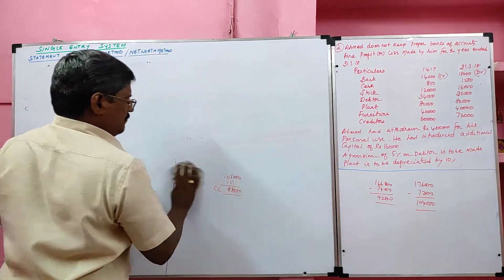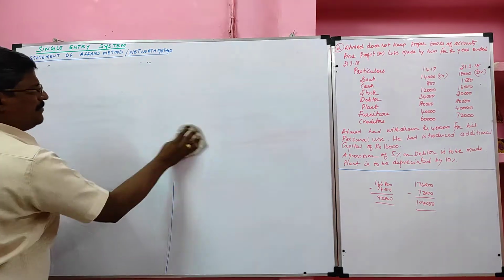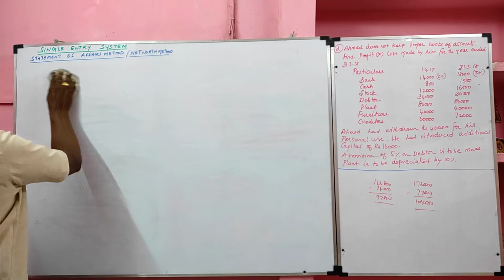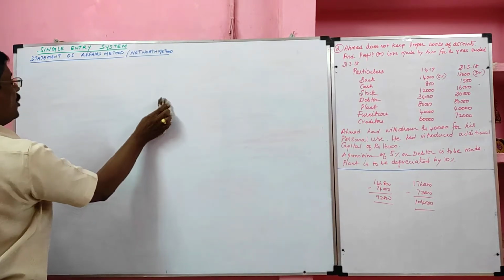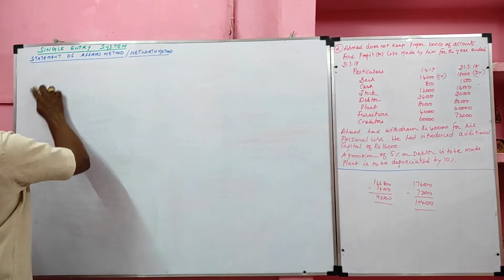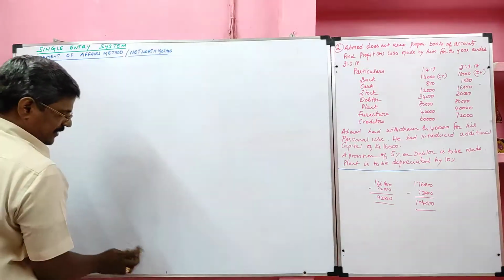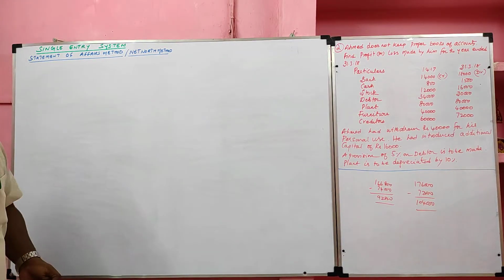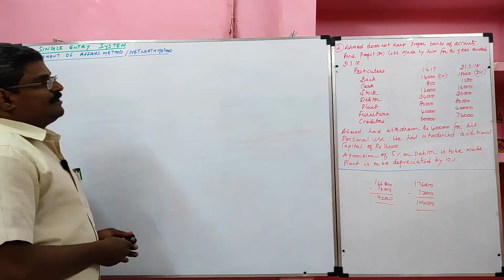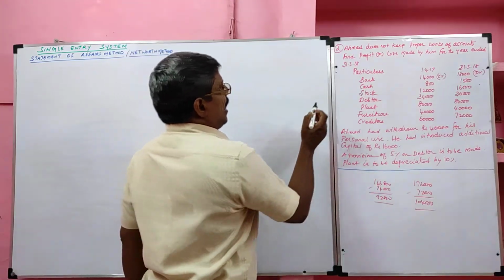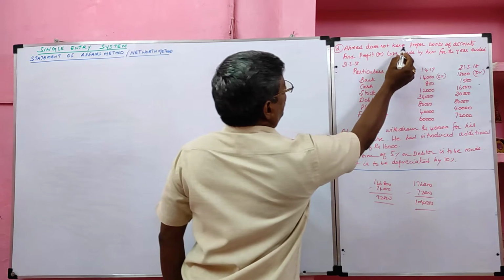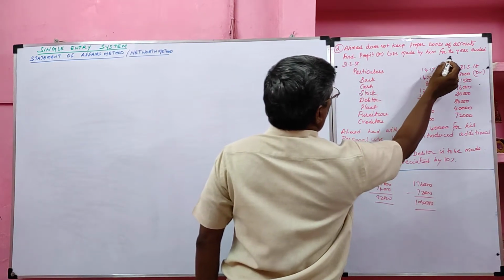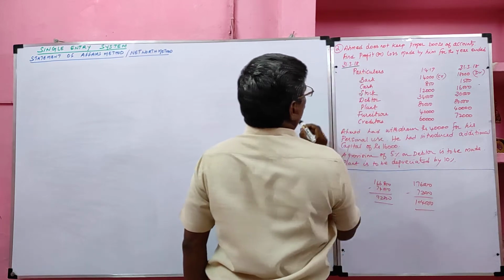In next problem, both the capital, opening capital as well as closing capital, are not given. So we have to prepare two statements of affair, namely opening statement of affair as well as closing statement of affair. Then we have to prepare statement of profit and loss account. Now look at the problem. Sum number 2. Ahmed does not keep proper books of accounts. Find profit or loss made by him for the year ended 31/3/2018.